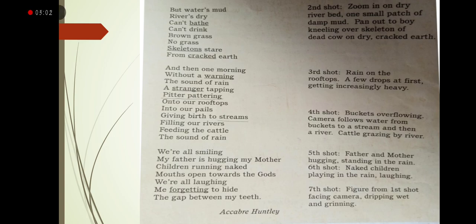Giving birth to streams. The streams, the rivers were dry. Now it has started raining, and it will refill those streams and rivers, filling our rivers, feeding the cattle, the sound of rain. The cattle were also hungry. They didn't have any grass, they didn't have any feed for themselves. So it has started raining, and it will automatically feed them.